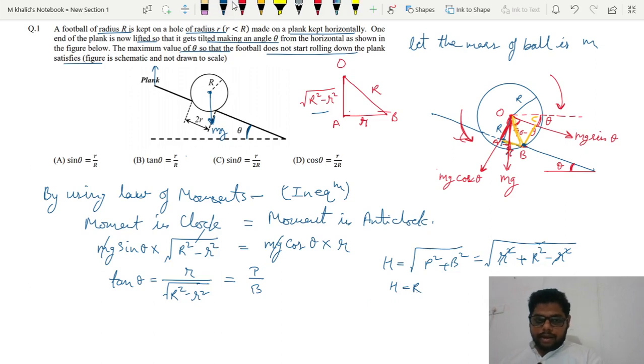Got it? Now look closely, we do not have a relation matching tan theta equals r upon this kind of expression. So what will we do? We will use another relation like sin theta. Sin theta is perpendicular upon hypotenuse. Perpendicular is small r, hypotenuse is capital R. So sin theta is equal to small r upon capital R. So we have found this relation here, and option A is the correct option for the question.